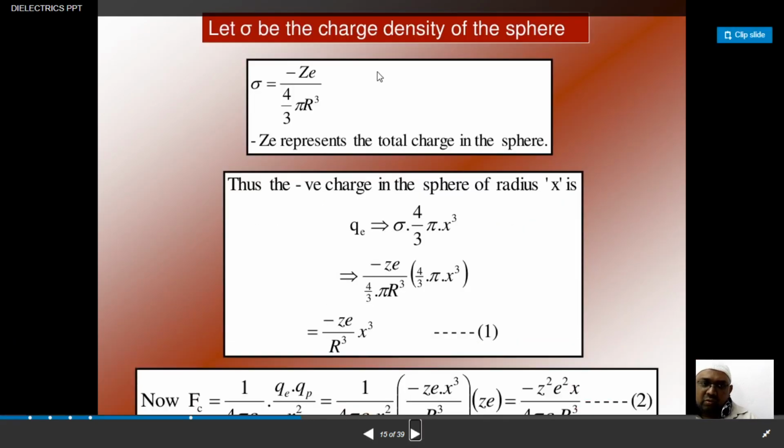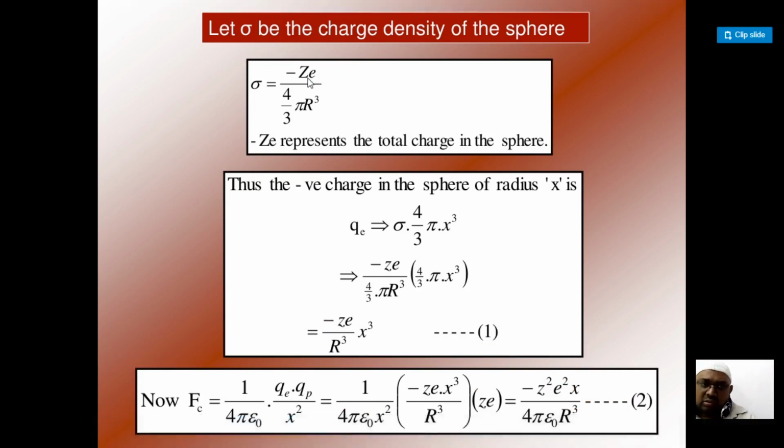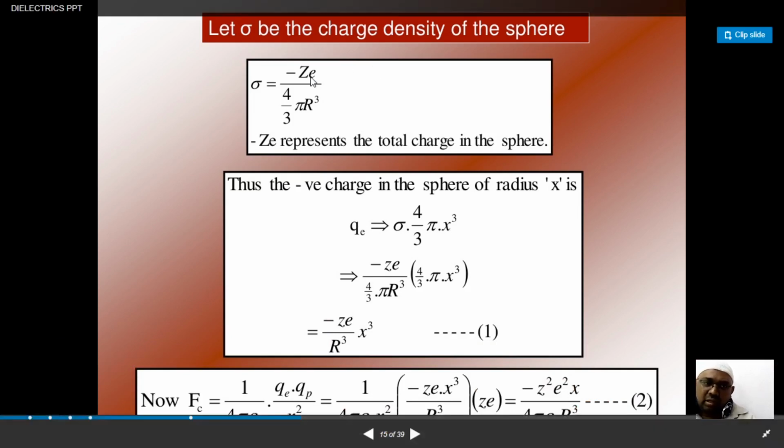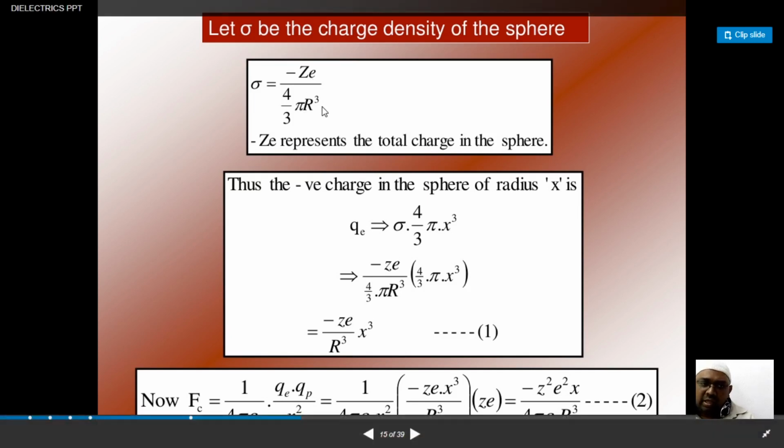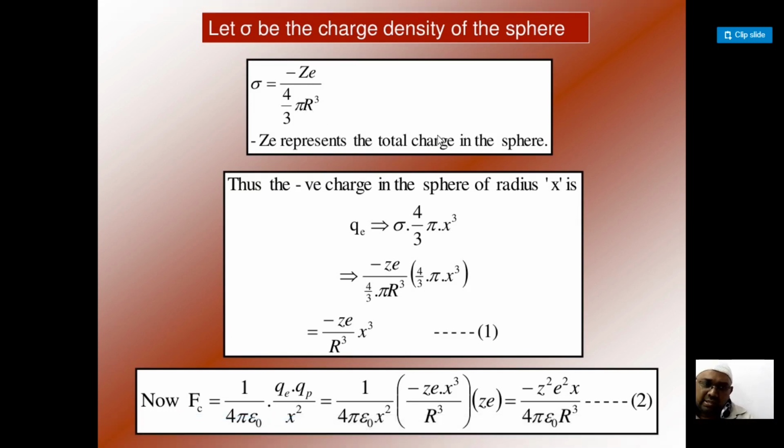The charge density of the sphere is given by charge by volume, so the charge density of that electron cloud is minus Ze by 4 by 3 pi R cube. Minus Ze represents the total charge in the sphere. Why is it minus Ze and not plus Ze? Since we talk about electrons, the negative charges will be here.